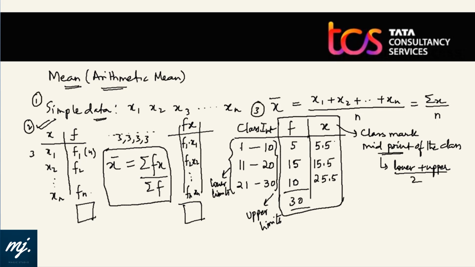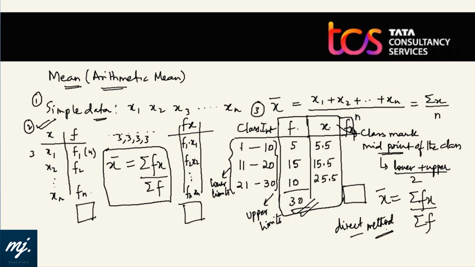If I mark them as case 1, 2, 3, so we have x and we have f. What we need to calculate is just fx. Just f into x: 5.5 into 5, 15.5 into 15, 25.5 into 10. Add up all the values, divide by total frequency, we have the mean. So mean is here again summation fx by summation f. The only little job that we need to do in this kind of question is find x. Now this is known as the direct method to calculate arithmetic mean or simple mean.